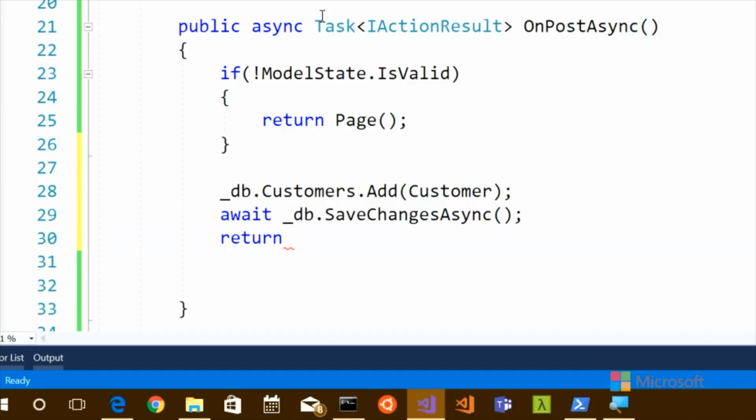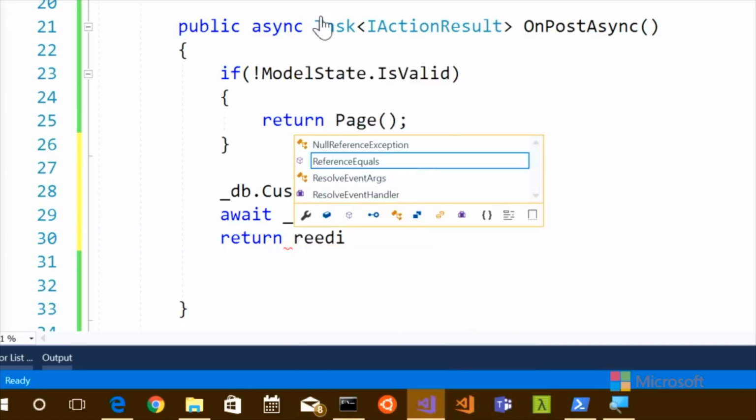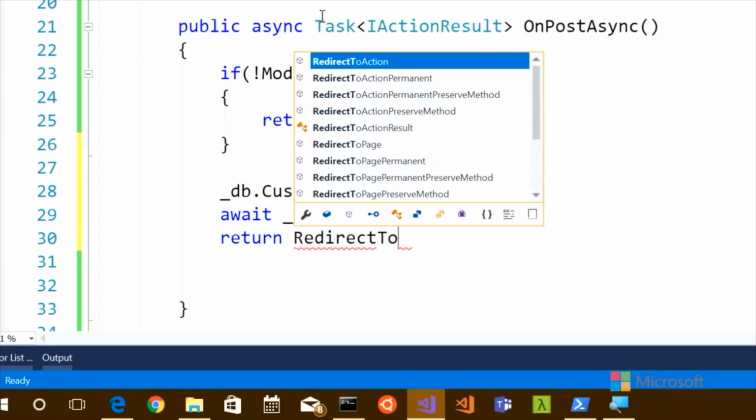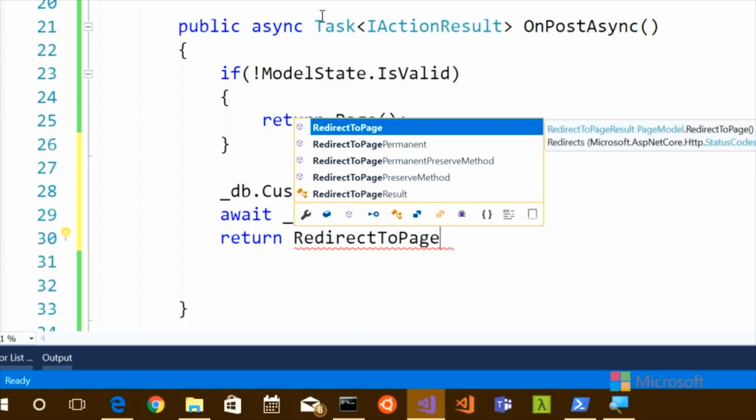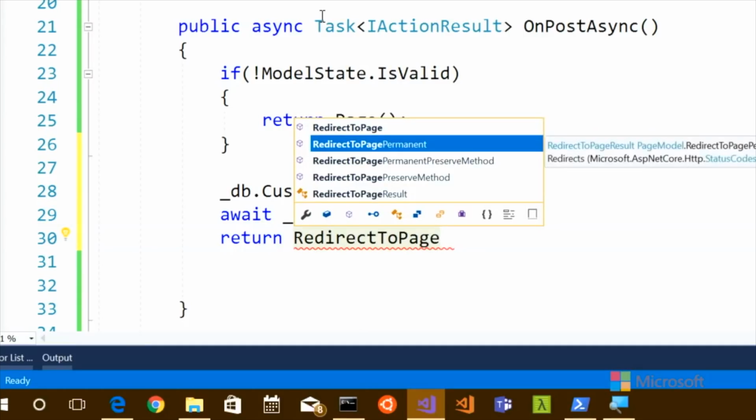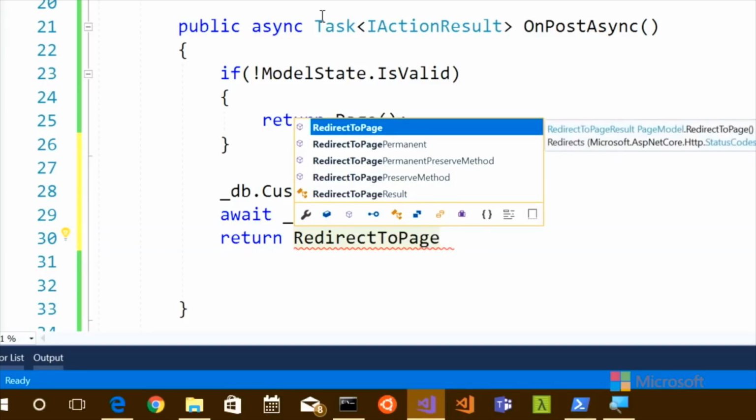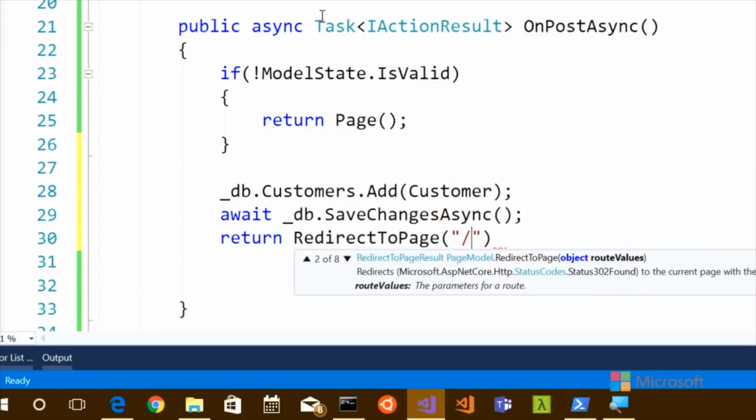We're going to do a redirect, exactly. And we haven't actually got a place to go yet, but we'll say redirect to page. You can see that there's options like redirect to page permanent, which would be an HTTP 301. We're going to do a 302 because this is just a standard kind of redirect. We'll just say /index. And I think we should probably just say like /, but we'll see what happens.